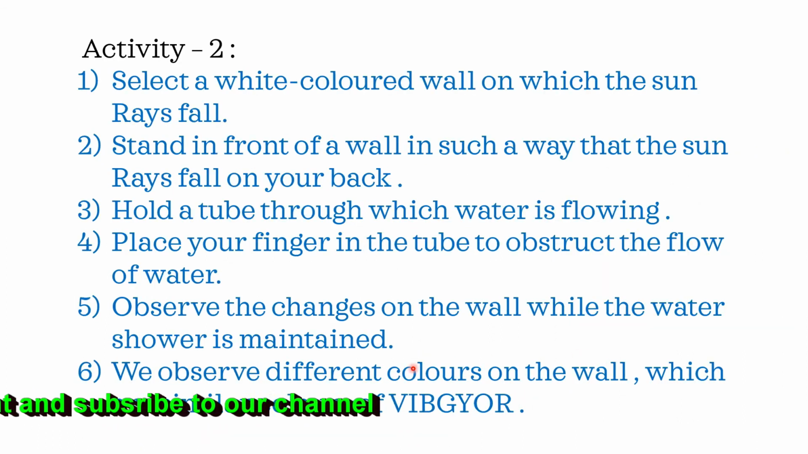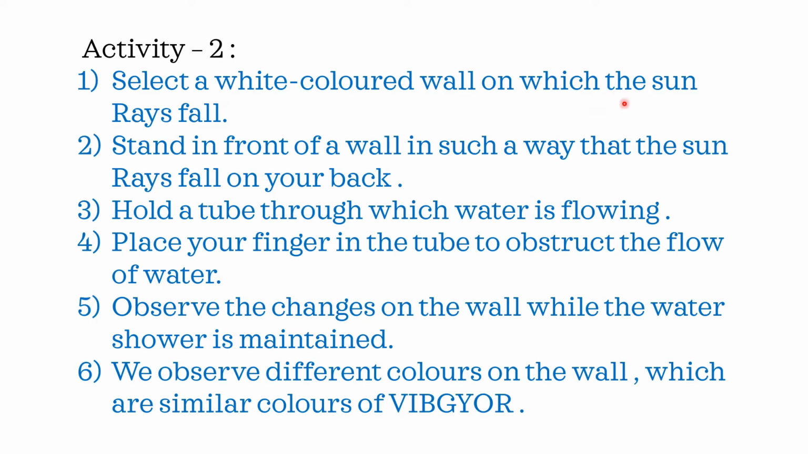Next. Activity 2. Select a white colored wall on which the sun rays fall. Stand in front of the wall in such a way that the sun rays fall on your back. Hold a tube through which water is flowing. Place your finger in the tube to obstruct the flow of water. Observe the changes on the wall while the water shower is maintained. We observe different colors on the wall which are similar to the colors of VIBGYOR.